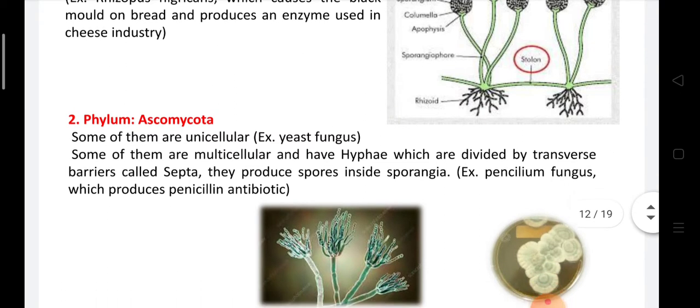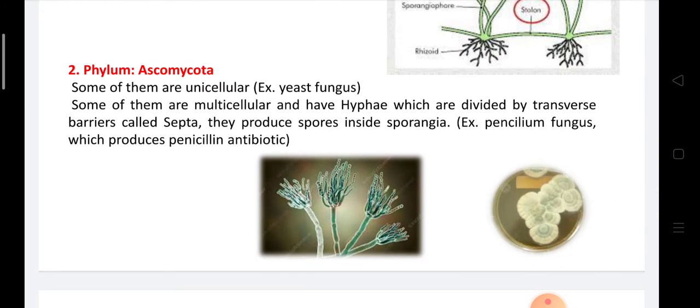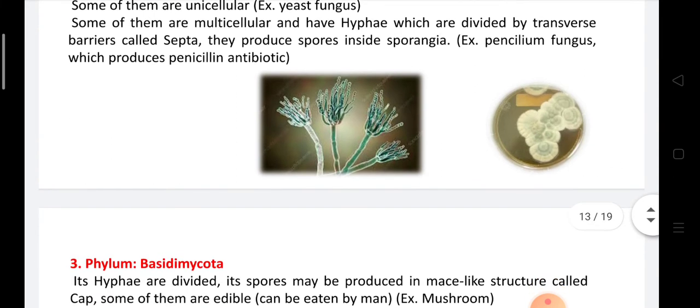Phylum number 2 is called Ascomycota. These Ascomycota include yeast fungus. Some of them are unicellular and the rest of them are multicellular. Hyphae are divided by transverse barriers called septa. They produce spores inside sporangia like Penicillium fungus, which produces the penicillin antibiotic.